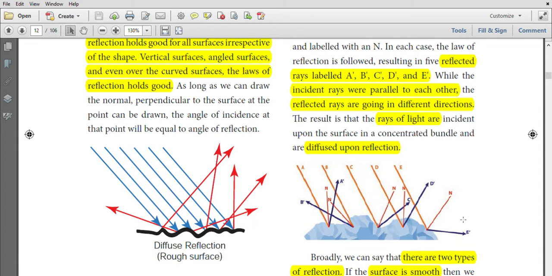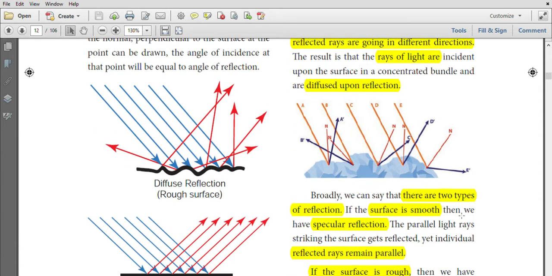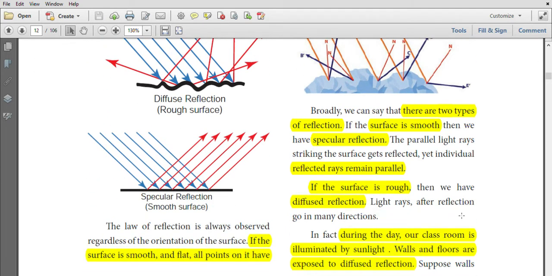They are reflected in different directions, so it is called diffused reflection. There are two types of reflection. If the surfaces are smooth, it gives specular reflection, and the reflected rays remain parallel. If the surface is rough, it gives diffused reflection.